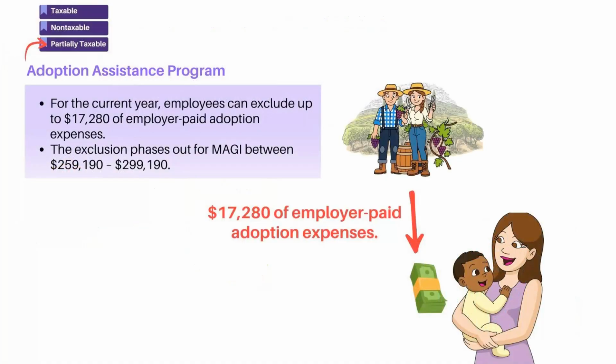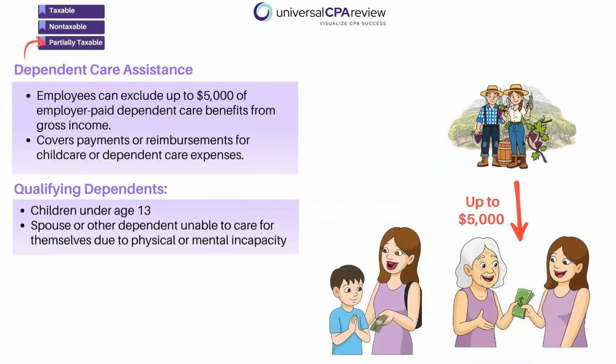Another exclusion category is adoption and dependent care benefits. All right, so for the current year, we have these threshold amounts that you should be familiar with. We don't have to memorize them because they change every year and the exam is not testing you on it. But what you do need to know is that these are going to be subject to modified adjusted gross income phase outs.